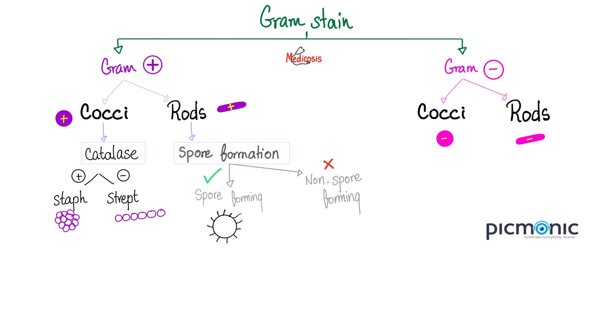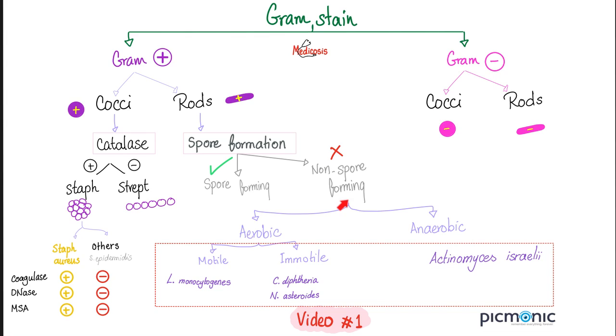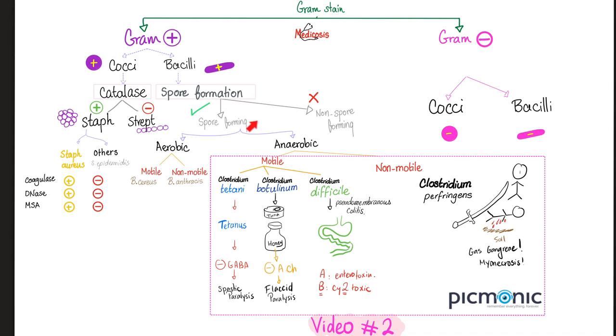What if it's a gram-positive rod? The next question is, is it spore-forming or not? If it's not spore-forming, the next question is, is it aerobic or not? And these bacteria were discussed in video 1. How about if it's spore-forming? What's the next question? Same question. Is it aerobic or not? The disease-causing Clostridia are all anaerobic, and they are all gram-positive bacilli, and they do form spores indeed. And these ones were mentioned in video number 2.